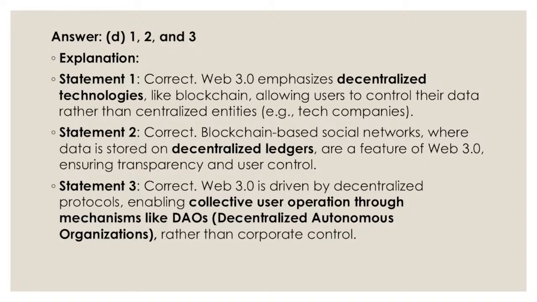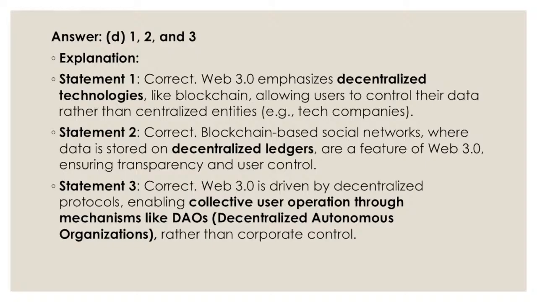So the important point is that Web 3.0 allows decentralized technologies like blockchain, allowing users to control their data rather than centralized entities. By centralized entities, we mean tech companies. So rather than going to tech companies for using their data, in Web 3.0 we emphasize decentralized technologies like blockchain. I hope you see that blockchain is becoming very significant, in that even governments are relying on it.